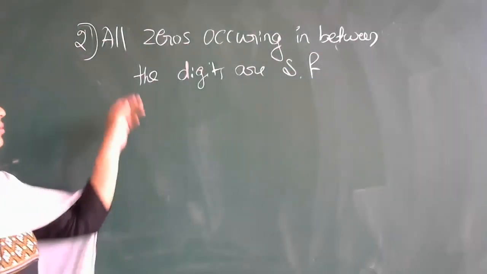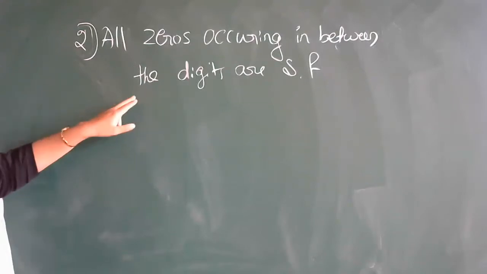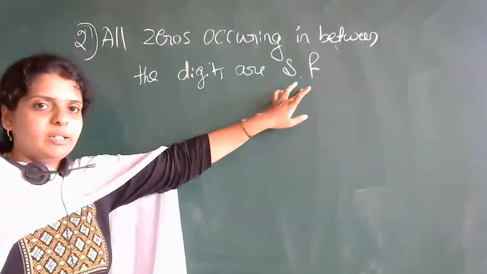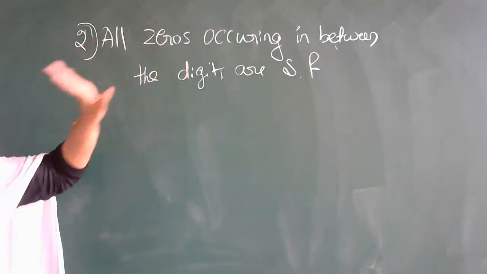Next rule, that is, all zeros occurring in between the digits are significant figures. Means what? Zeros occurring in between the digits.